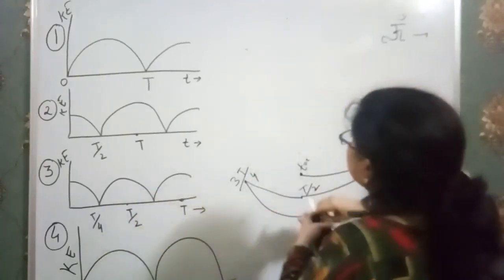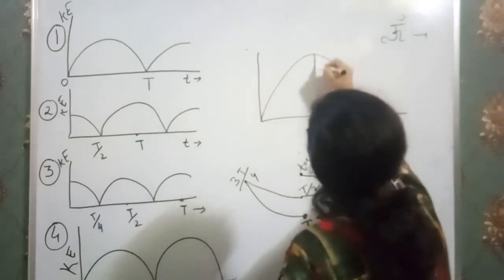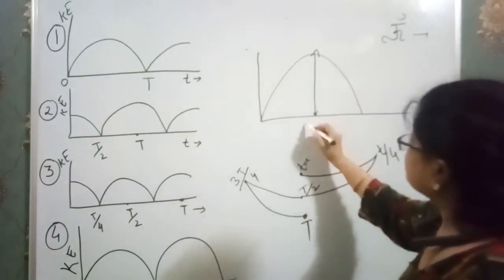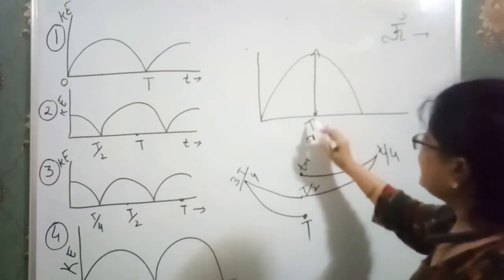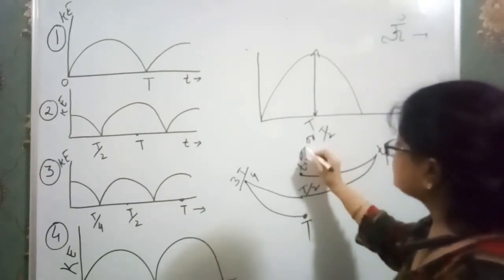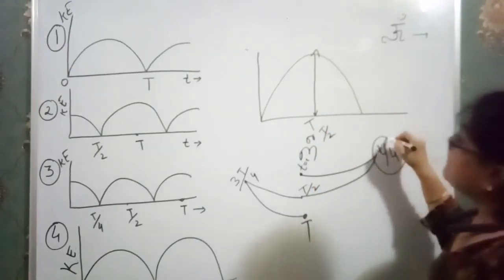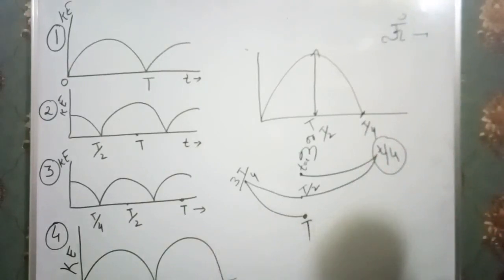That means in our graph, at T by 2 and at T, the particle should be here, and this is our mean position. Clear? At T by 4, the particle should be there. Okay? So we just check which graph will satisfy this.